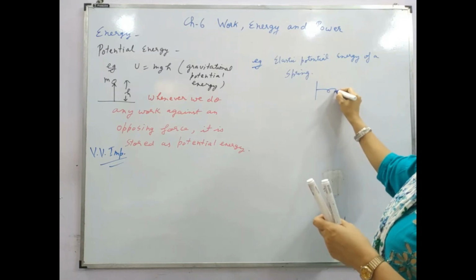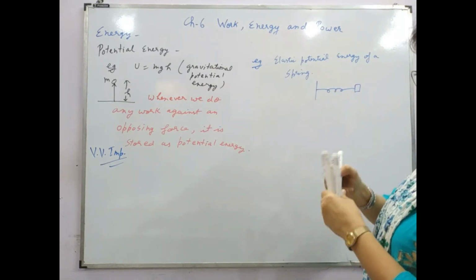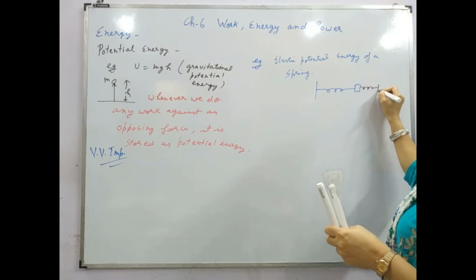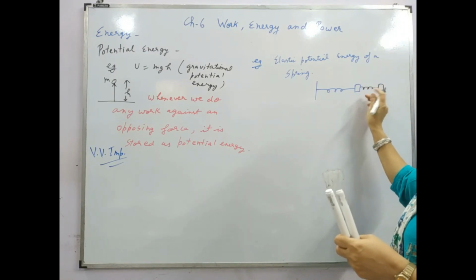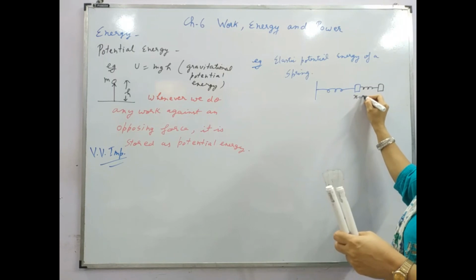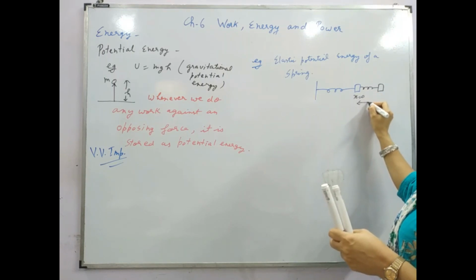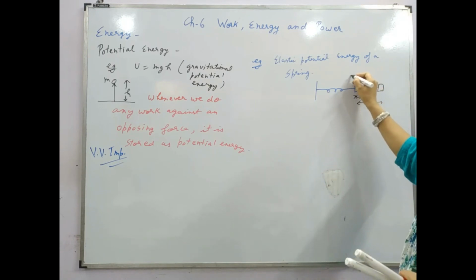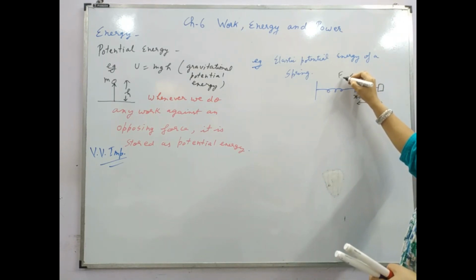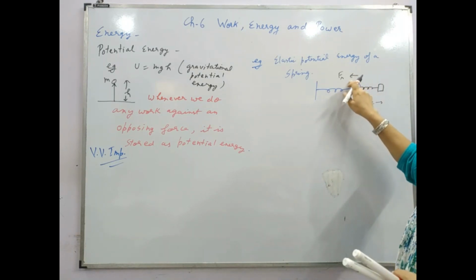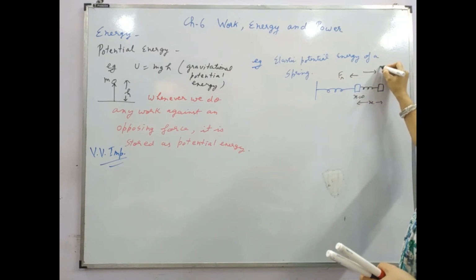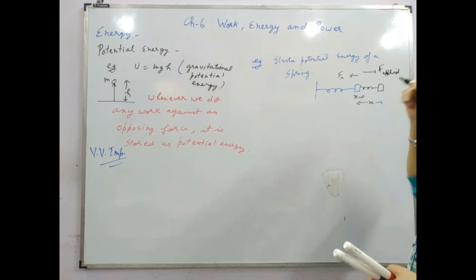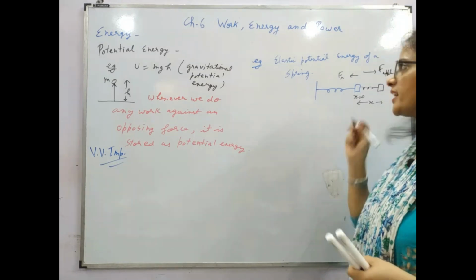So when we have a spring and we are pulling it like this, so this extension is the position with respect to the equilibrium position, right? So in this case, whatever work we are doing against this tendency of the spring to return to its mean position, this work we are doing by the applied force. So this is stored as elastic potential energy of the spring.